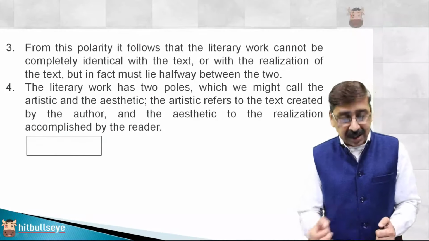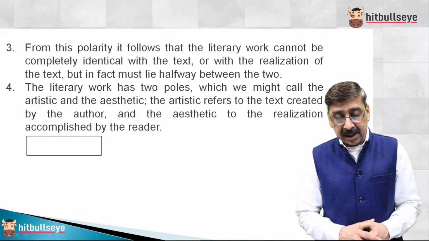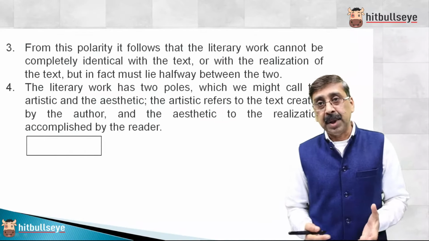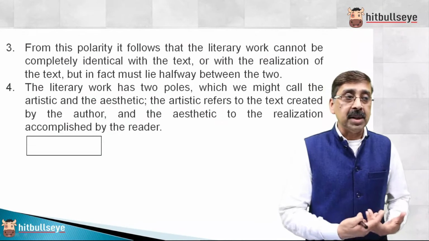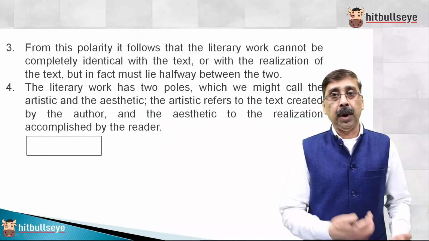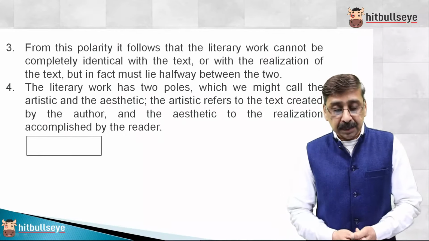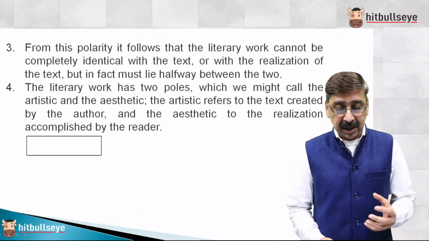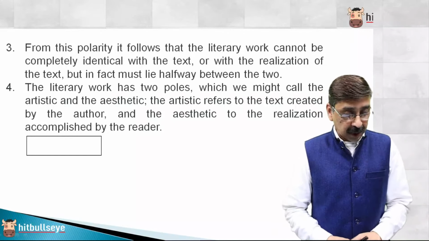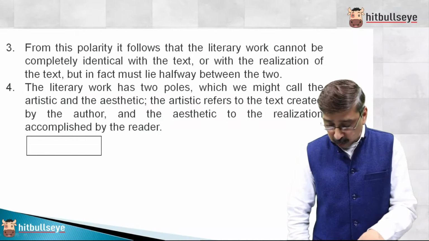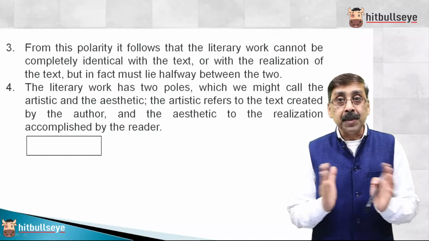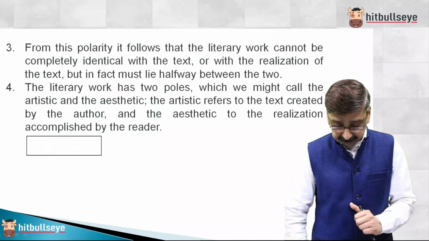Artistic refers to the text created by the author, and aesthetic, meaning sense of beauty, refers to the realization accomplished by the reader. Meaning when you read, being a reader, we read something and we appreciate the beauty of the writing, let it be a poem or any piece of work, that's called aesthetic. And artistic is the way he or she presents. So 4. After 4, here we are talking only about two poles. Then from this polarity, two poles means this polarity. After 4, 3 will come.